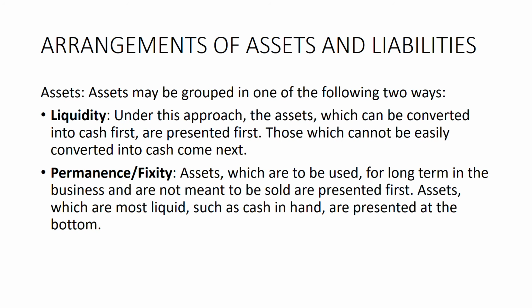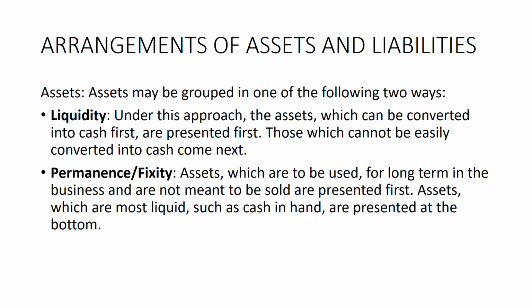So while the assets and liabilities of a business are shown in the balance sheet in a certain order, the arrangement of assets and liabilities in the balance sheet is called the grouping of assets and liabilities. There are usually two ways in which assets and liabilities are shown in the balance sheet, that is, in the order of liquidity or in the order of permanence or fixity.